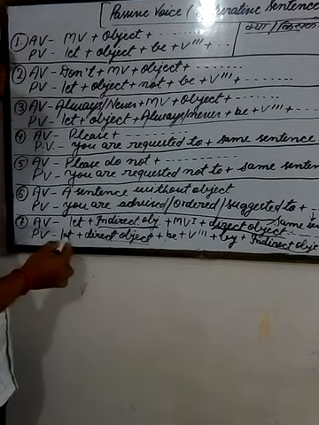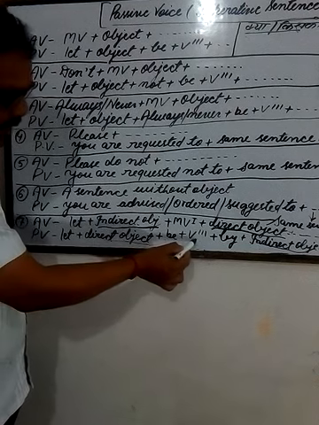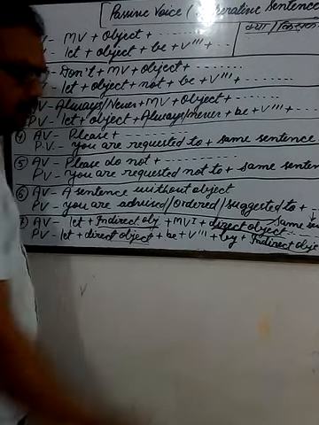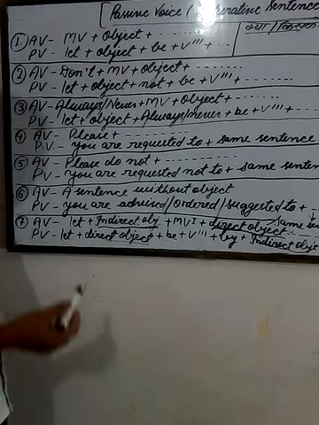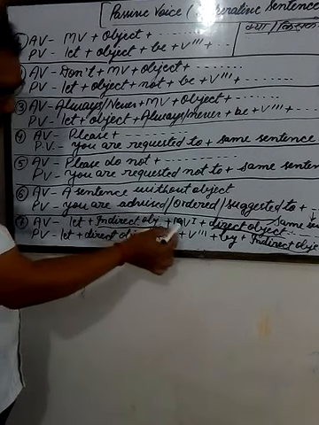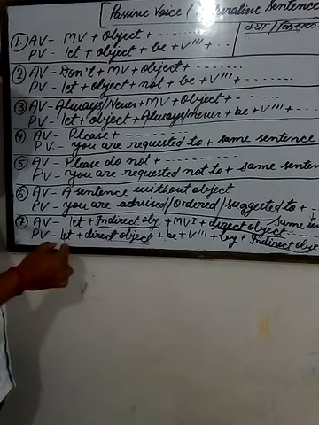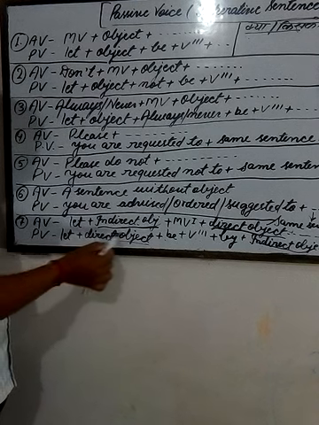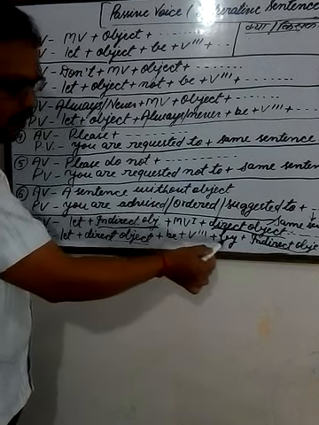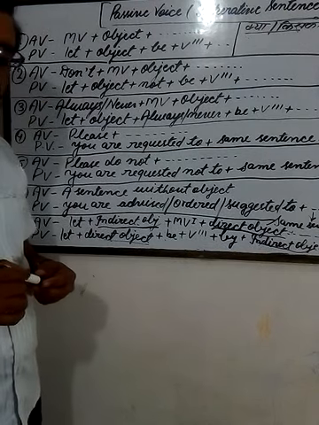What will be the sentence in passive voice? Let the book be read by Mohan. One more example. Let him write the letter. This is the structure of active voice, and the structure of passive voice will be let the letter be written by him. So this is the complete video for imperative sentences.